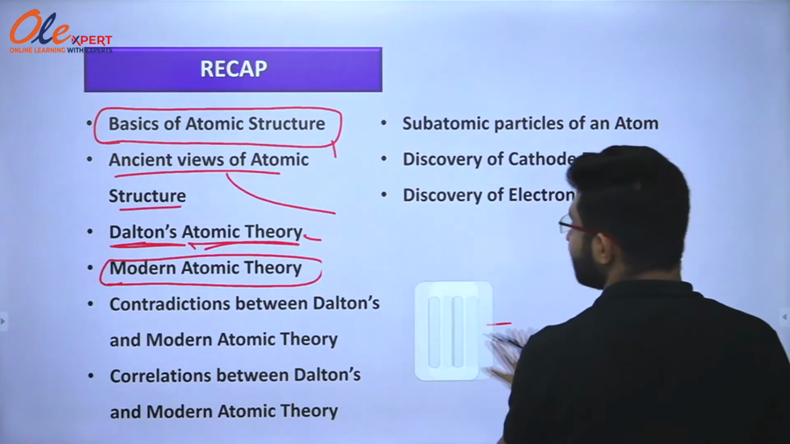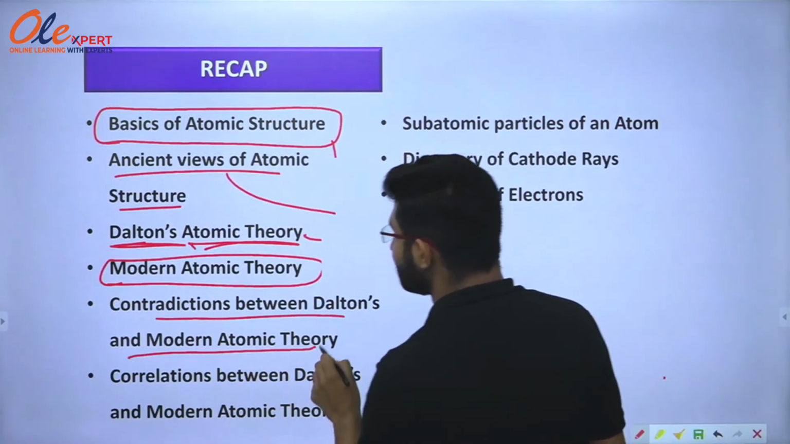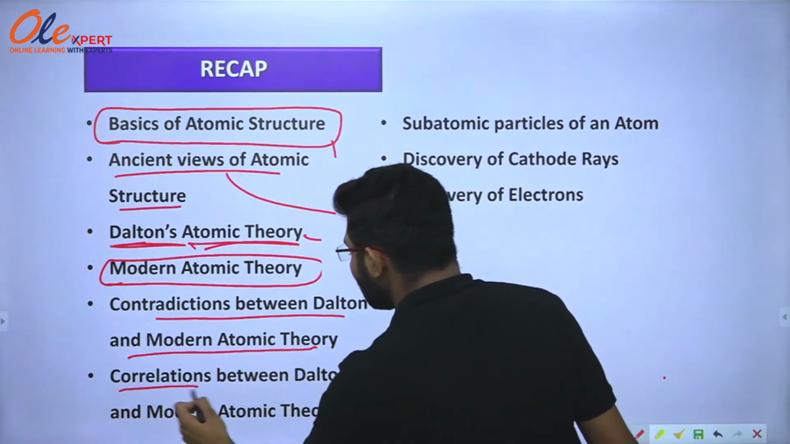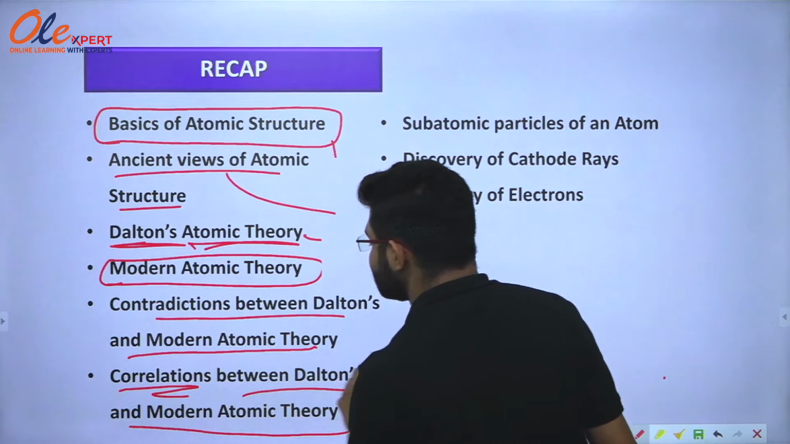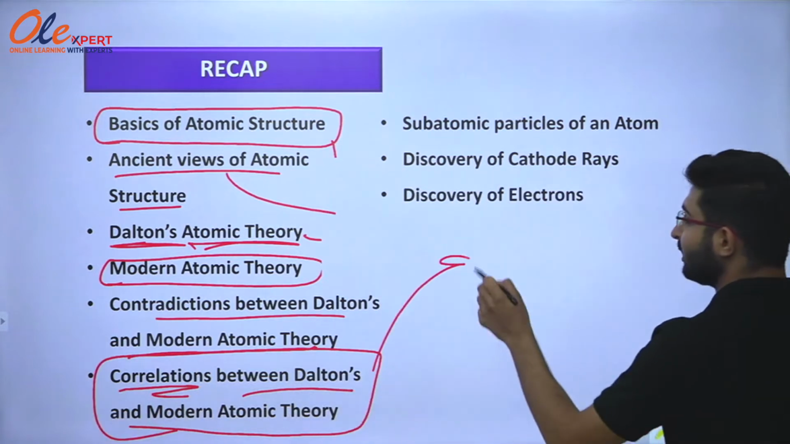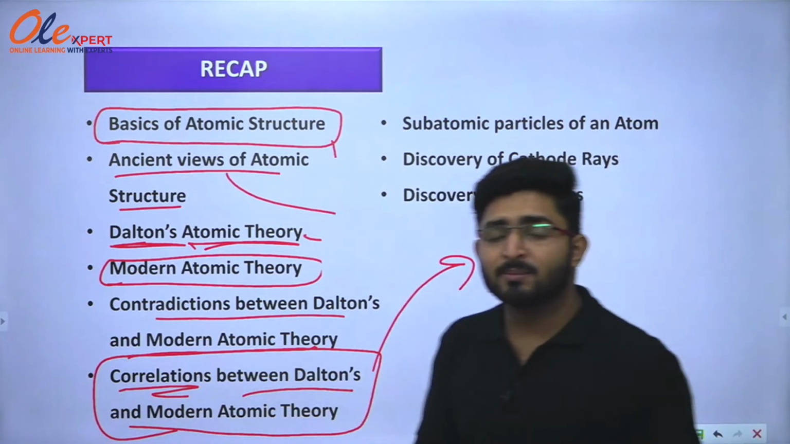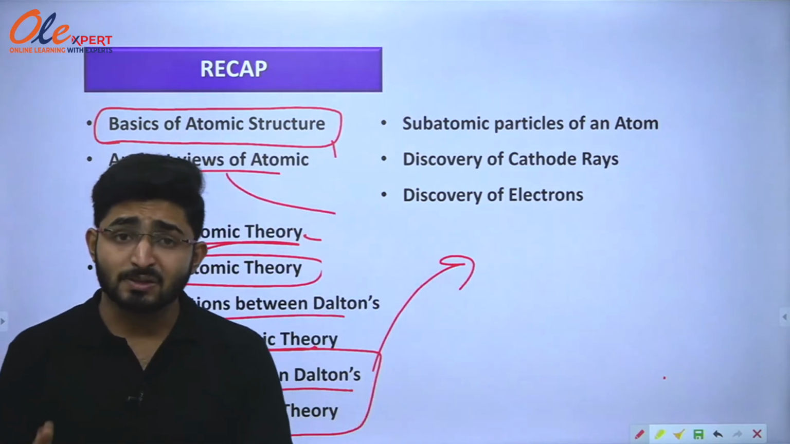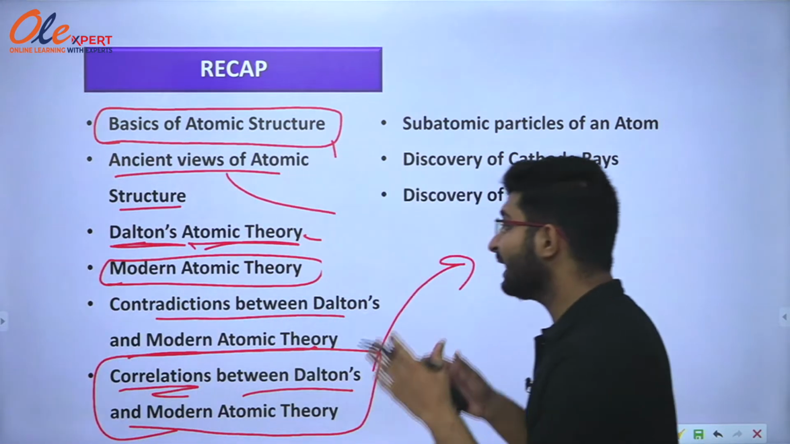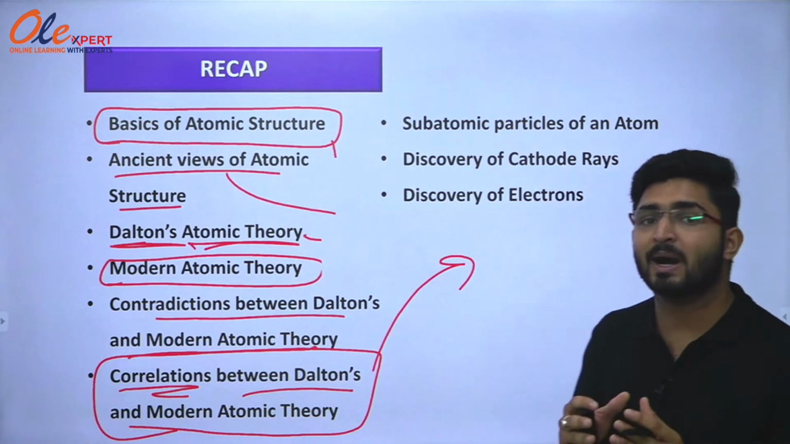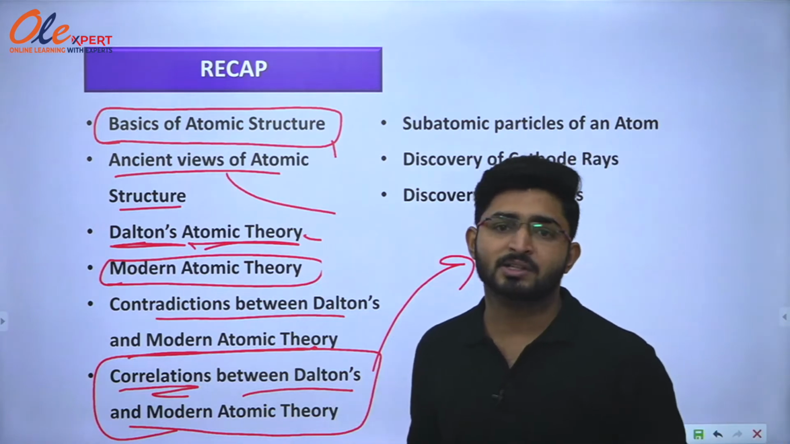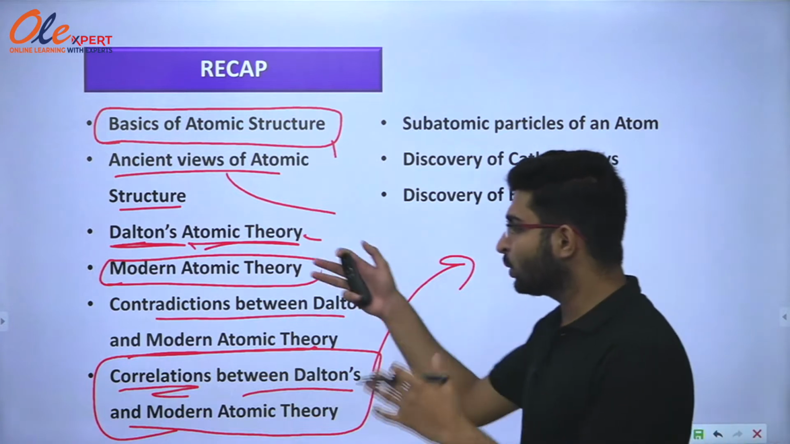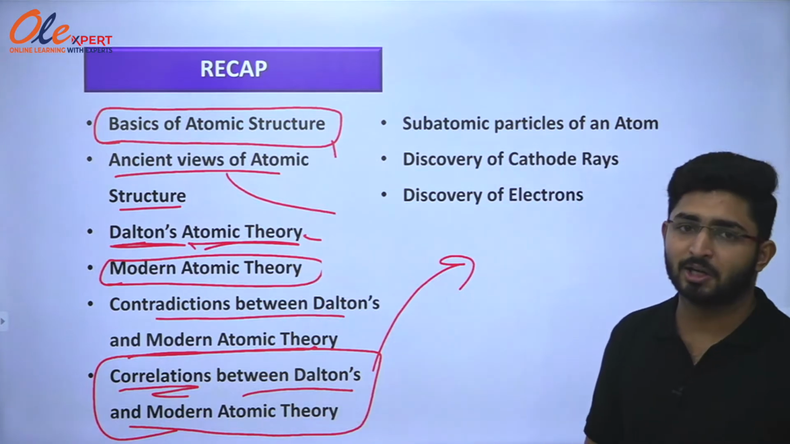Moving ahead, we have studied the contradictions between Dalton's and modern atomic theory, which I have already explained. There were correlations too. Dalton stated that atoms of different elements participate in a chemical reaction to form a compound, and modern atomic theory also stated that atoms of different elements participate in chemical reactions to form particular compounds in a simple whole number ratio. So these were the correlations and contradictions.